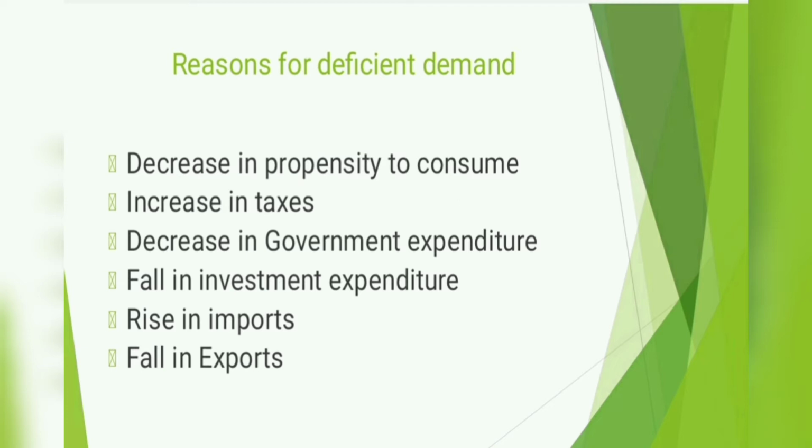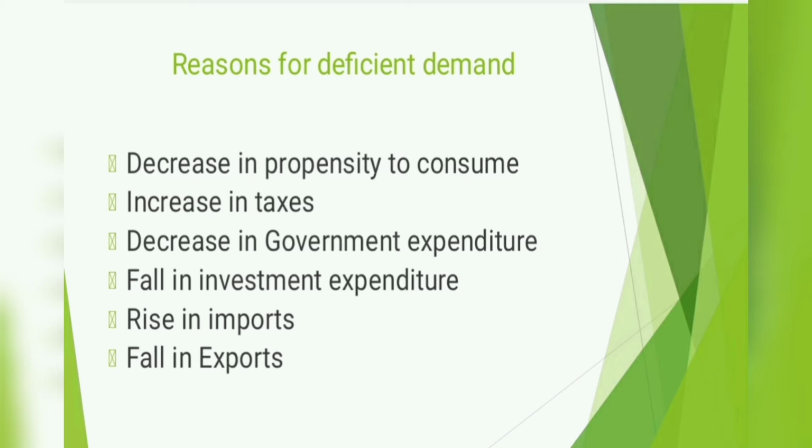Next is an increase in taxes. Aggregate demand may also fall due to imposition of higher taxes. So it leads to a decrease in disposable income and as a result the economy suffers from deficient demand. Third one is a decrease in government expenditure. The government reduces its demand for goods and services, and due to the fall in public expenditure, it leads to deficient demand.